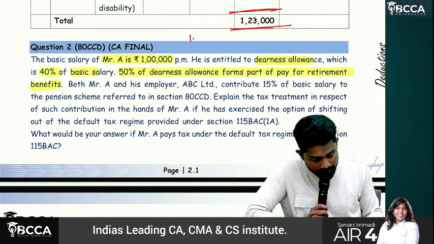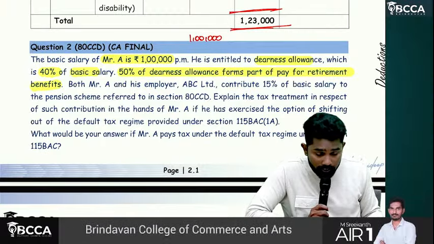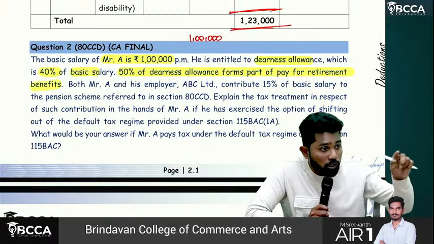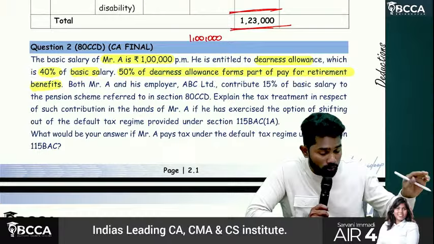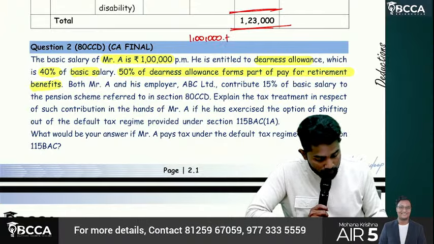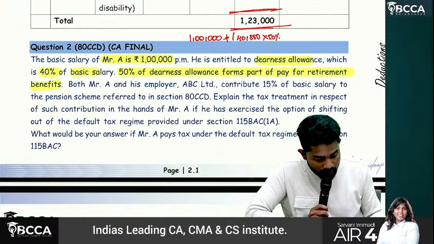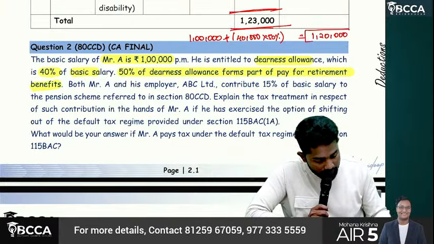So salary is 1 lakh plus the DA, 40,000. But is the total 40,000 forming part? No, 50% of it only. So 1 lakh plus 40,000 into 50%, total comes to 1,20,000. That is the salary we should count.